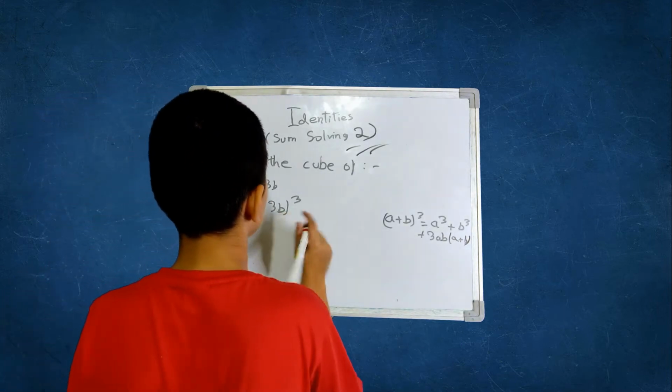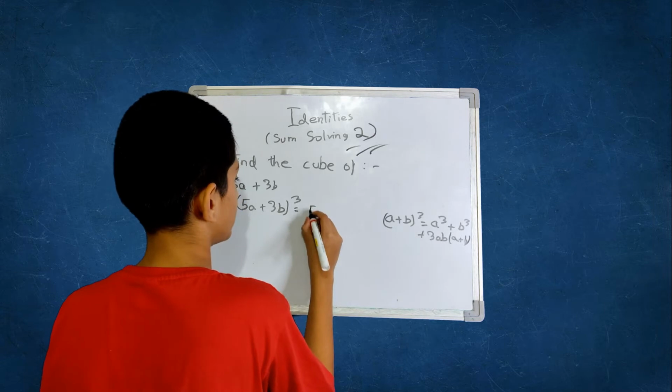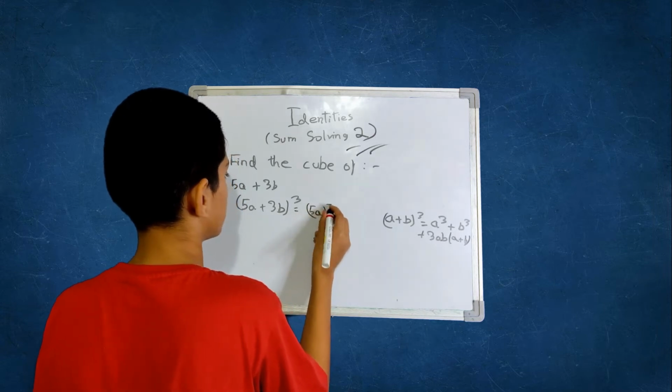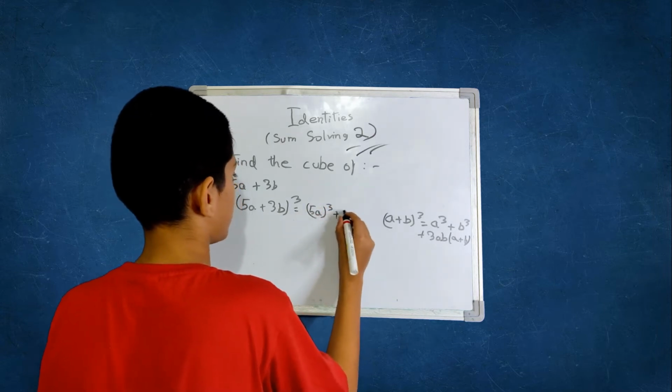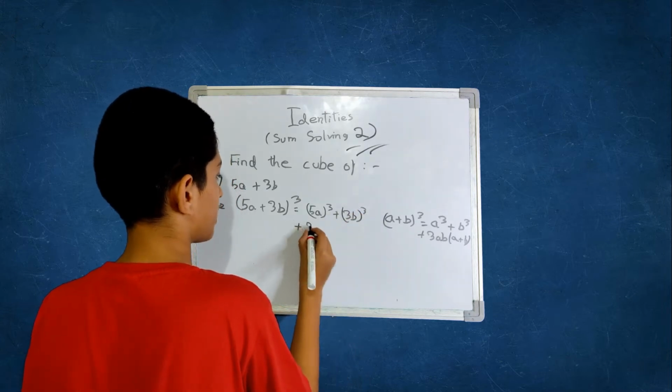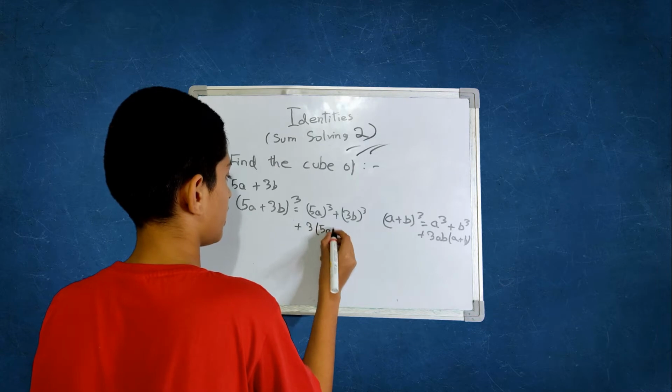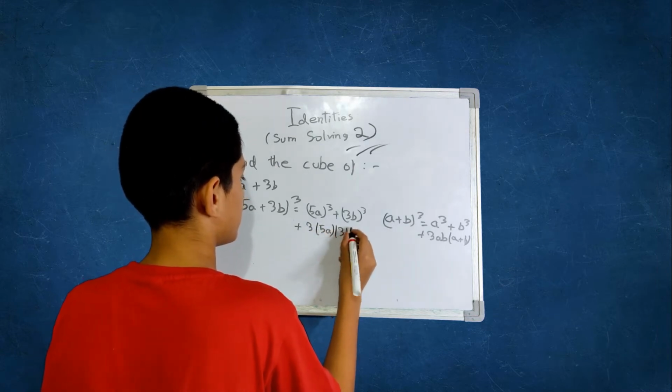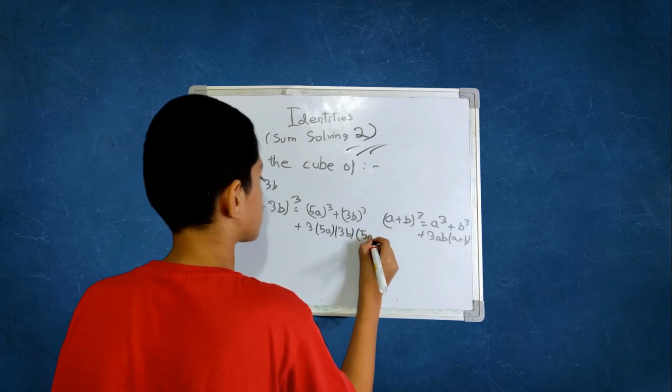Then you will get 5a the whole cube plus 3b the whole cube plus 3 into 5a into 3b into 5a plus 3b.